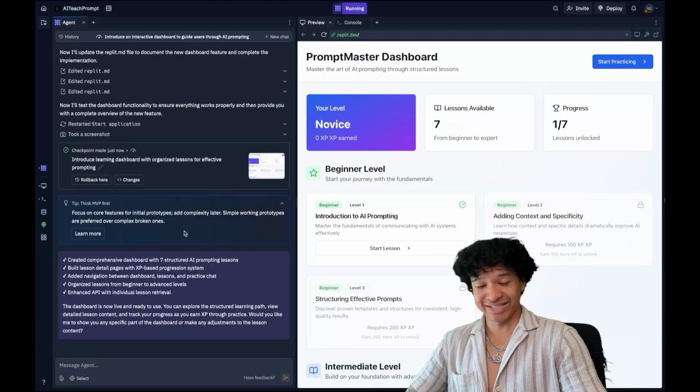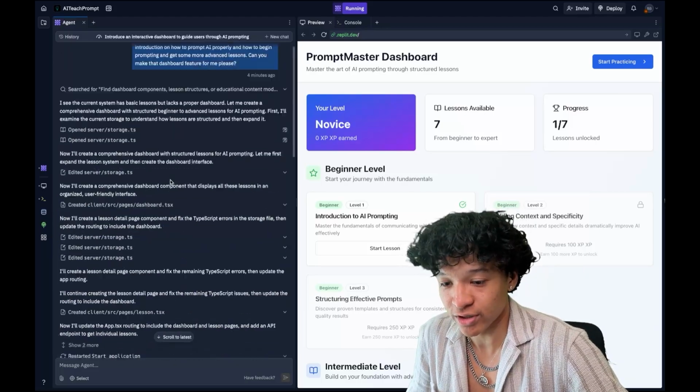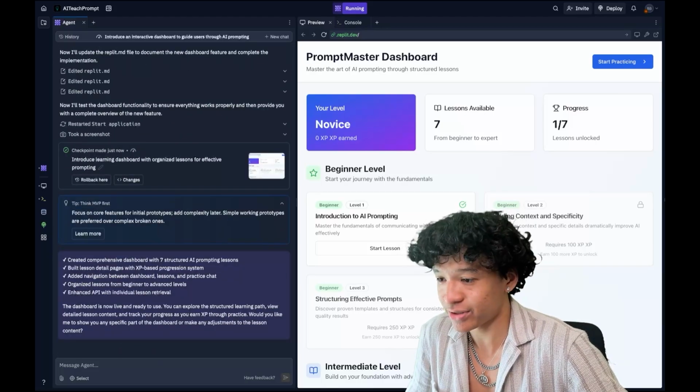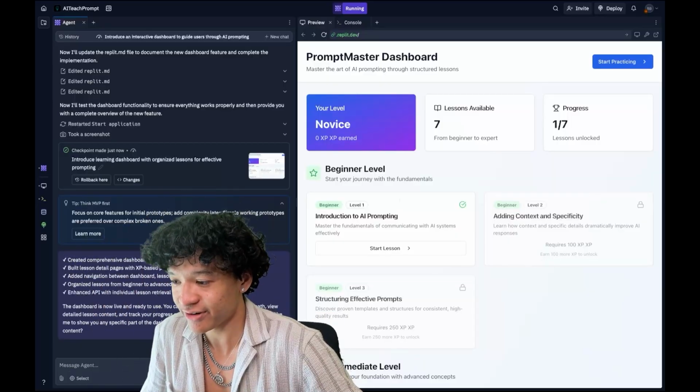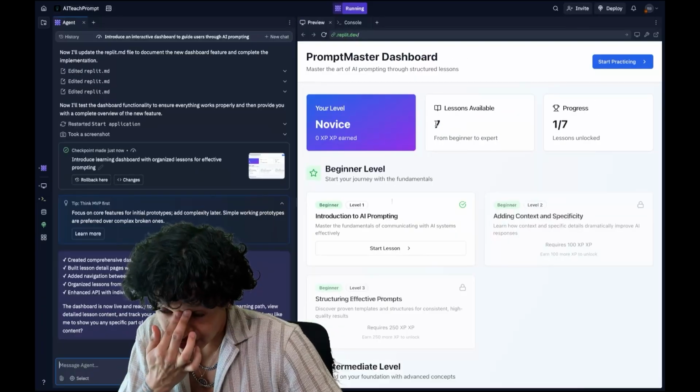Yeah, this is crazy. This is ridiculously good. It created the dashboard feature for us pretty fast. And now we can see we have the Prompt Master dashboard. If I move myself to the left and I show you guys, we can see that I'm now a novice